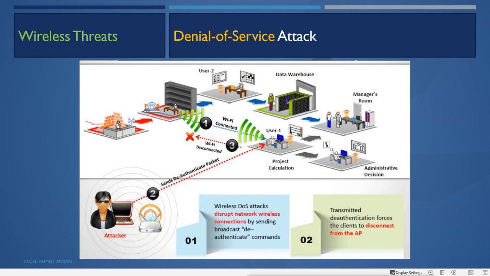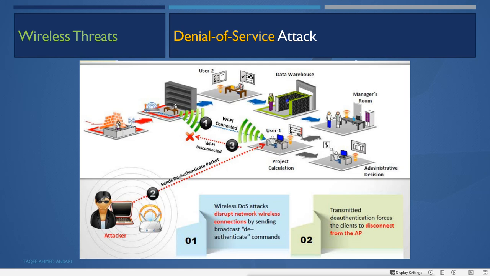Then the denial of service attack. Now in this, the attacker sends the deauthentication packet. It can send the deauthentication packet by spoofing the MAC or spoofing the BSS ID of the genuine AP. So it will do what? It will deauthenticate all the client machines from the AP.